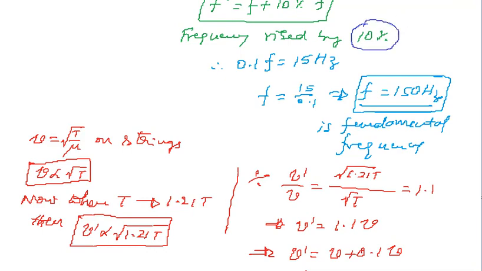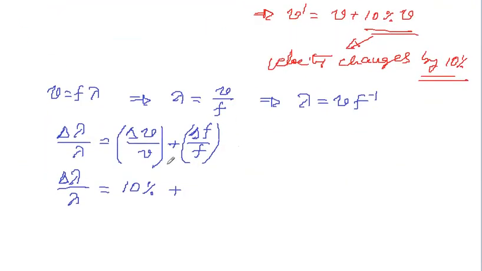Frequency also changes by 10%. So delta lambda divided by lambda, the percentage change in the wavelength, is 20%.